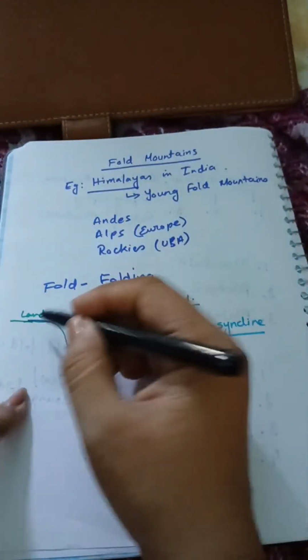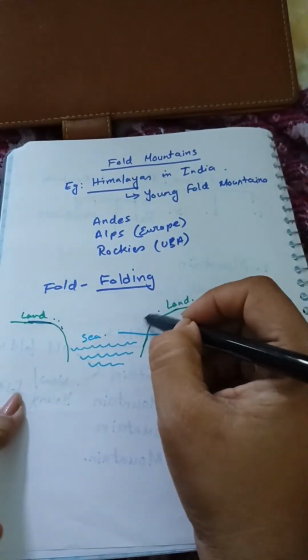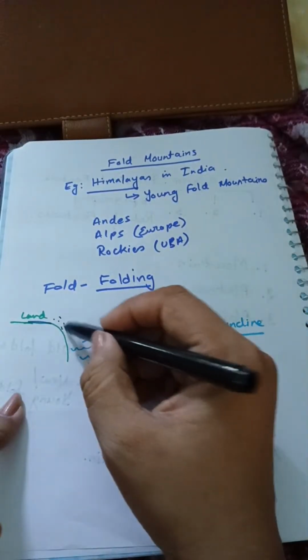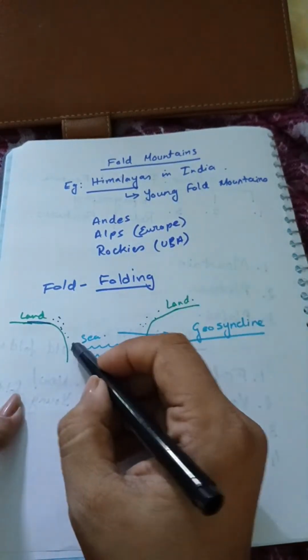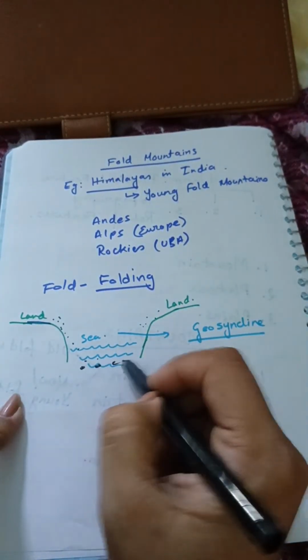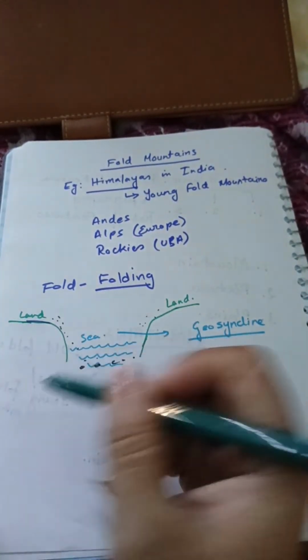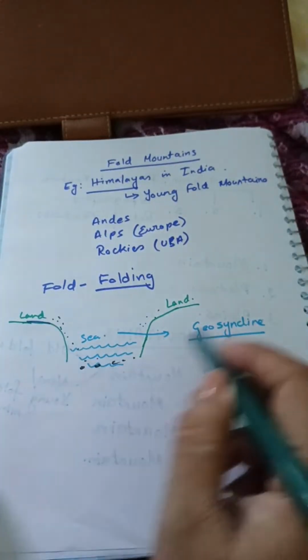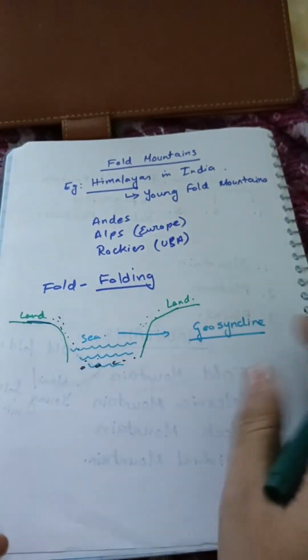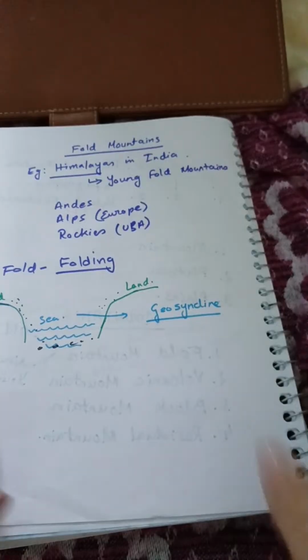Now a lot of sediments come from these lands. All the rivers, rainwater and everything used to bring all the sediments and deposit them here in the sea. So after some time, due to the course of time, this is stage 1 of fold mountain formation.